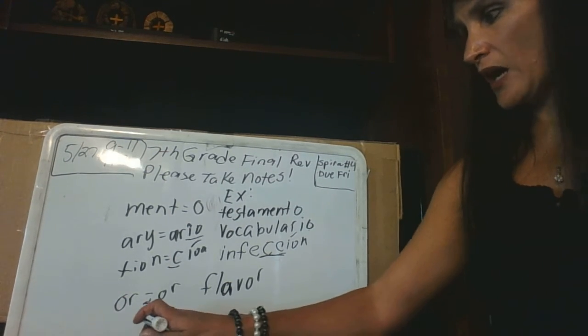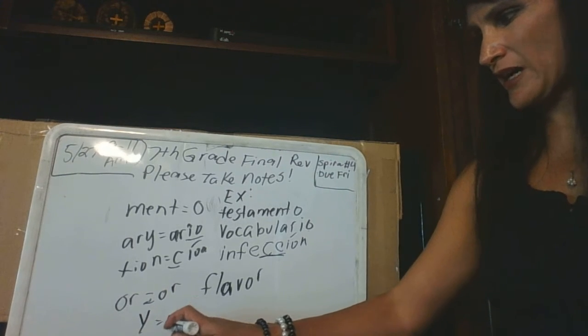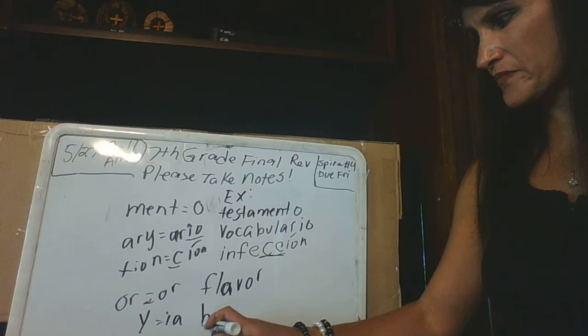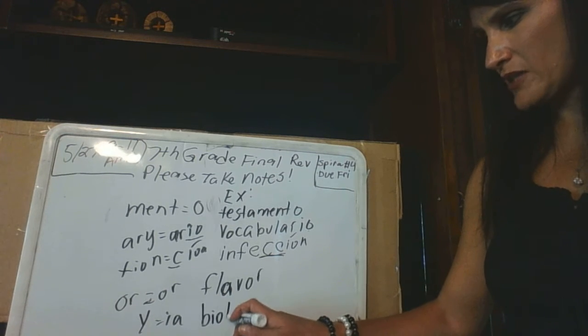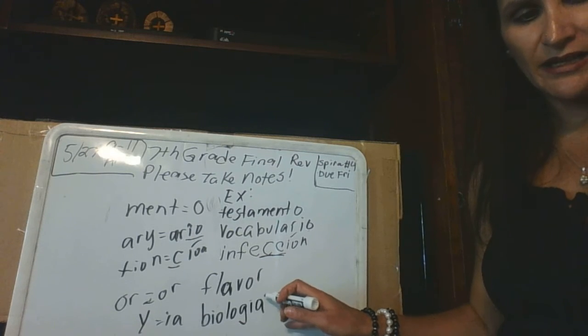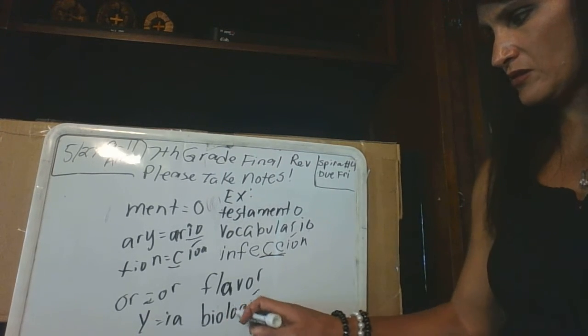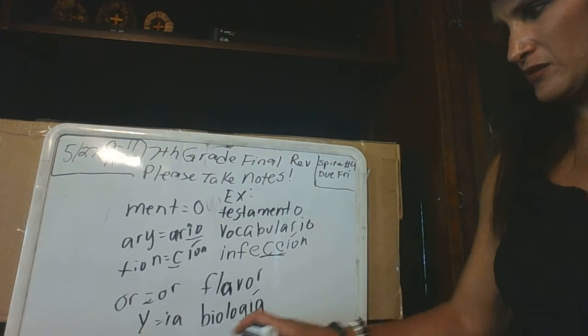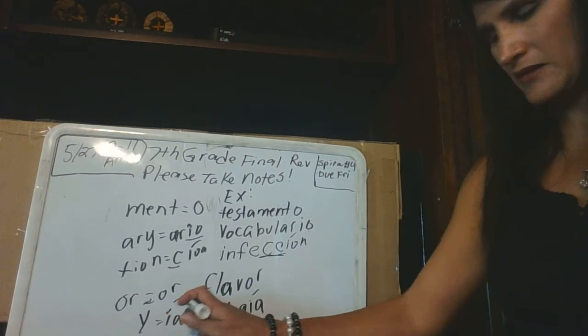Words that end in a Y, you change to IA. So like biology, biología, and you add an accent. So biology is here, then change the Y to an IA. Biología. Add your accent. Okay.